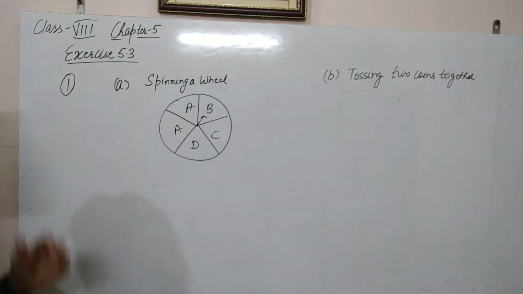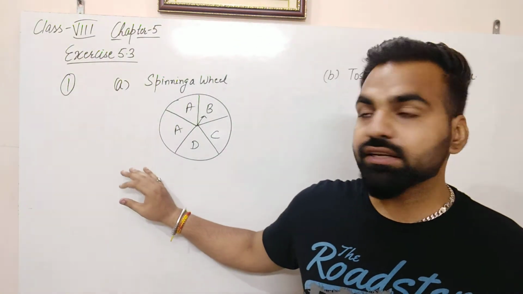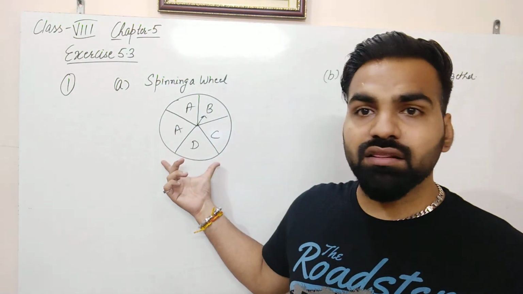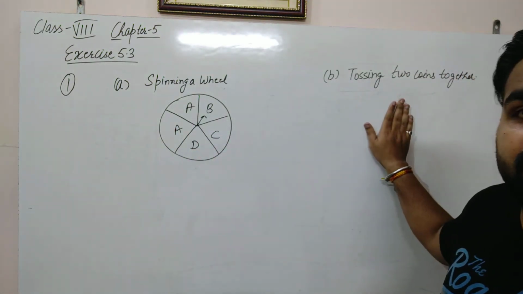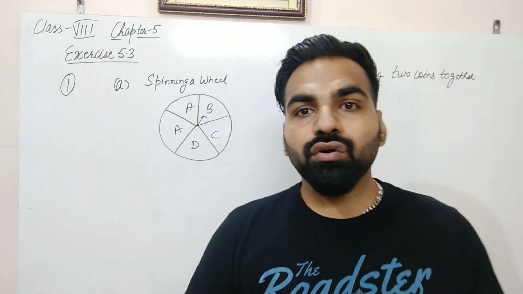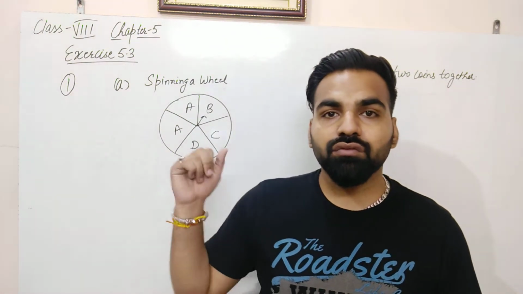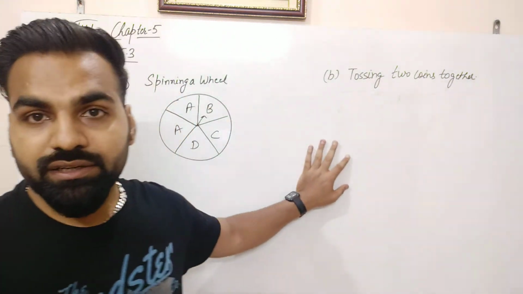So see question number 1 of exercise 5.3. We are given 2 cases here. One is spinning a wheel, in which the alphabets are written, and the second one is tossing 2 coins together. In one coin the outcomes are head and tail. Now we will talk about when 2 coins are thrown simultaneously.